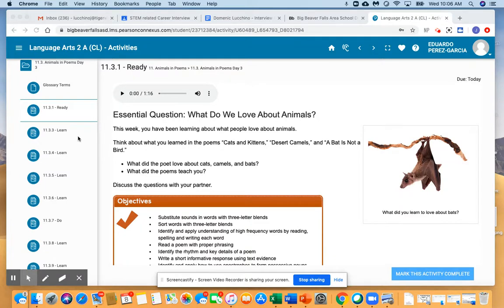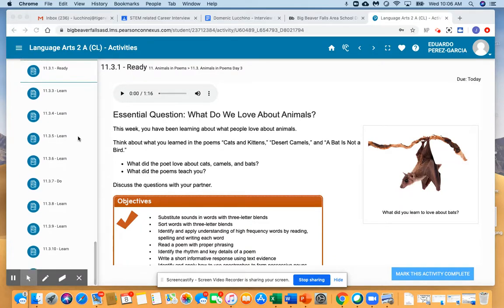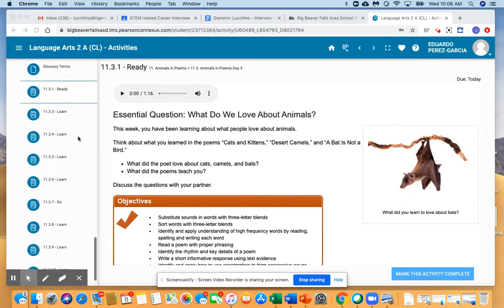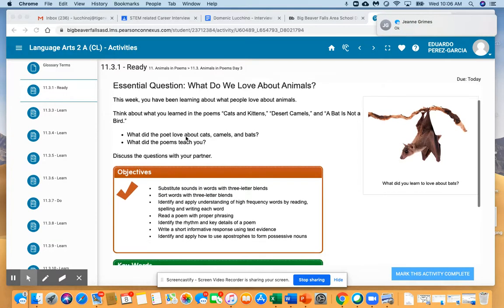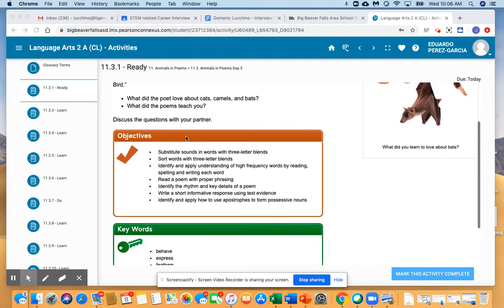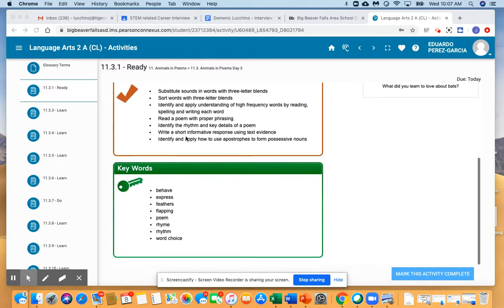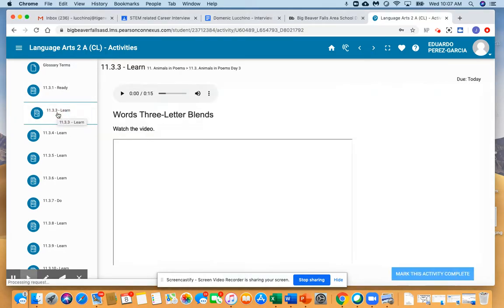I just went through each section and it looks like it's all set up and ready. There doesn't seem to be any glitches today, so that's wonderful news. You're going to go through and read the essential question, take a look at our objectives and key words, and mark your activity complete.